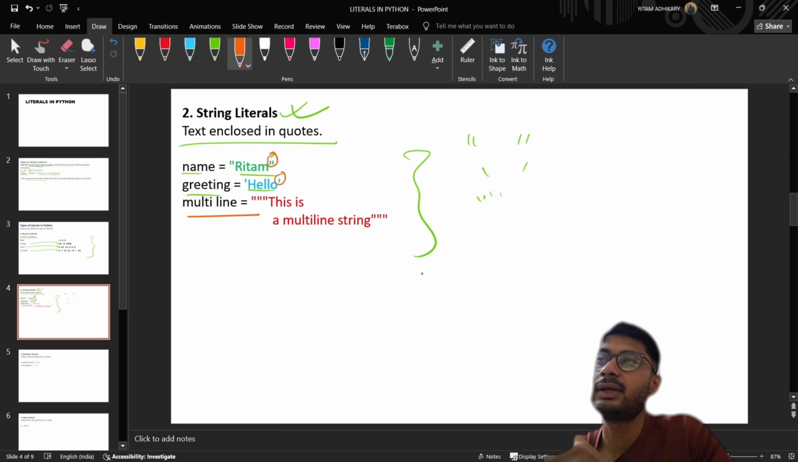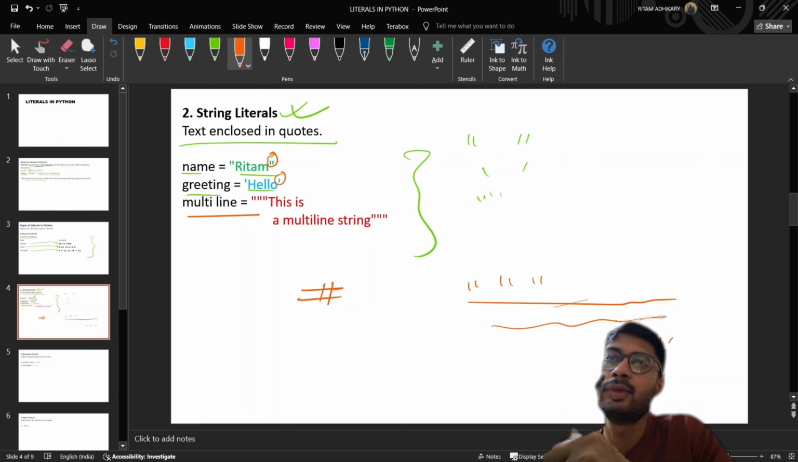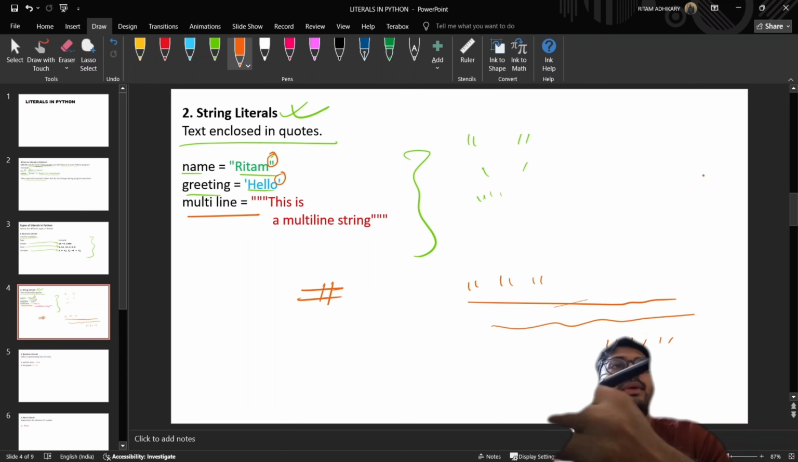Then there is multi-line comments. So for single line comments, we use hashtag, but for multi-line comments, we use triple double quotes. And within it, we write a comment. Comments are overlooked by Python. They are for our own understanding.